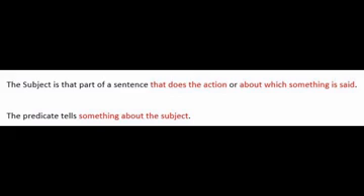Already we discussed that the predicate is a combination of verb and object. So apart from the subject, what remains in the sentence is called a predicate. Predicate is something about the subject, whereas subject is the person or the thing that does an action.